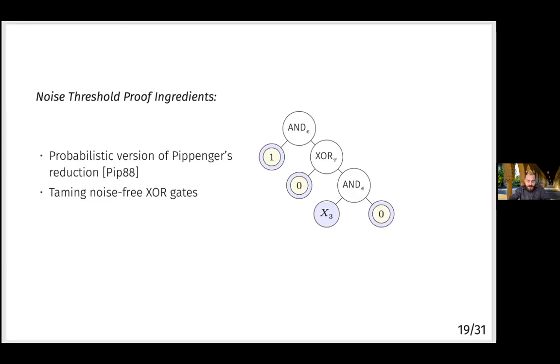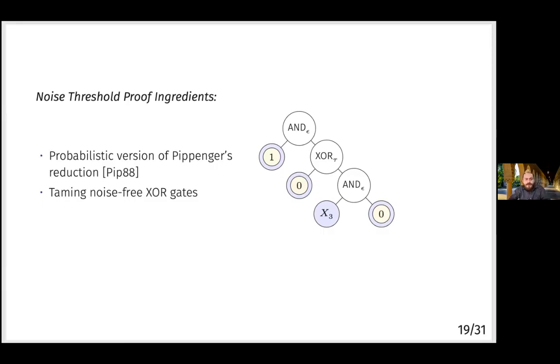But this argument doesn't quite work in our case because we're not interested strictly in formulas. We were studying probabilistic mixtures of formulas. This is because Alice and Bob have access to shared randomness, so they can execute probabilistic mixtures of strategies. So we were able to recover this intuition by showing that, in some sense, on average, the minimum depth of a variable like x3 is going to grow for some variable that the function depends on.